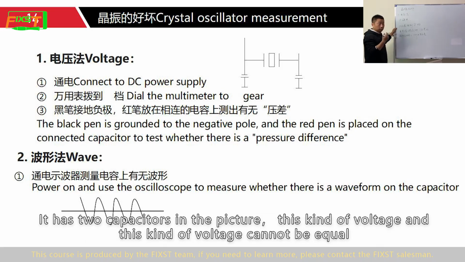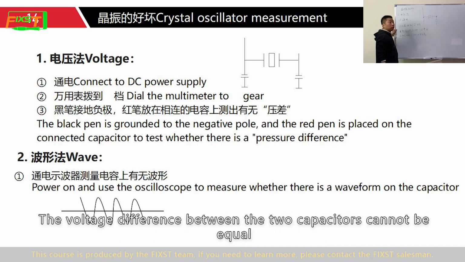It has 2 capacitors in the picture. This voltage and this voltage cannot be equal. The voltage difference between the 2 capacitors cannot be equal.